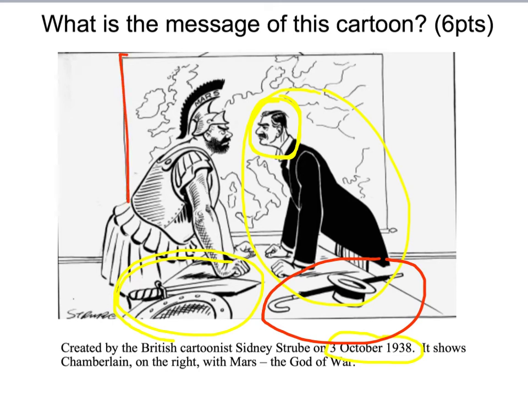I think this map of Europe here represents the fact that he had stopped war in Europe, and it was thanks to his policy of appeasement. And even the fact that Chamberlain stood on the right is a symbol that Chamberlain was always in the right all along. So consequently, the overall message is that Chamberlain was right to stick with his idea of appeasement, as it seemed, in 1938 anyway, that he had saved Europe from another war.